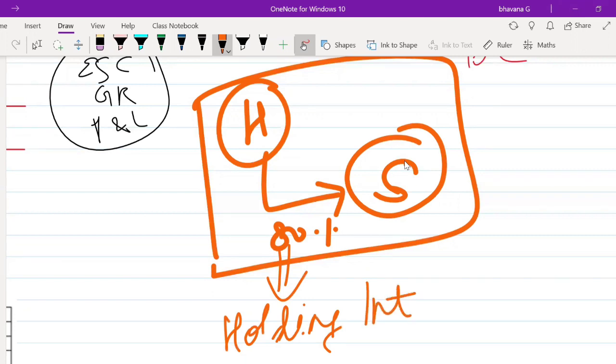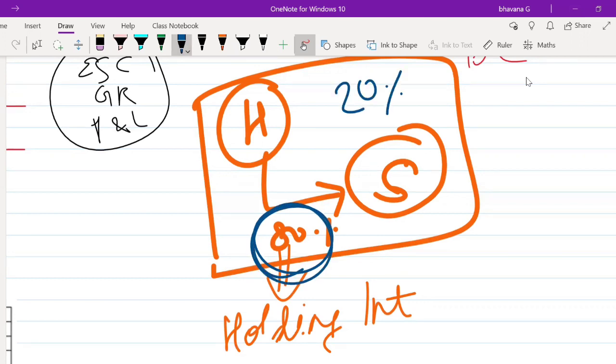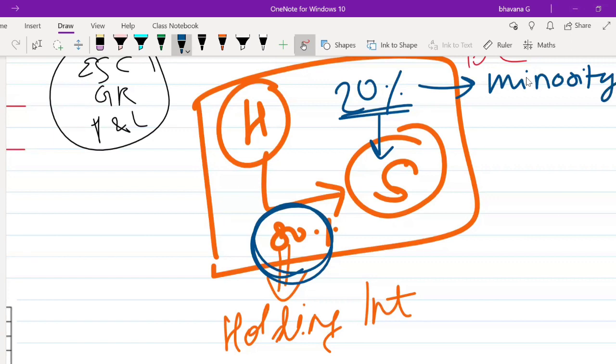What about the remaining 20%? The remaining 20% who are holding the subsidiary company will be known as minority.